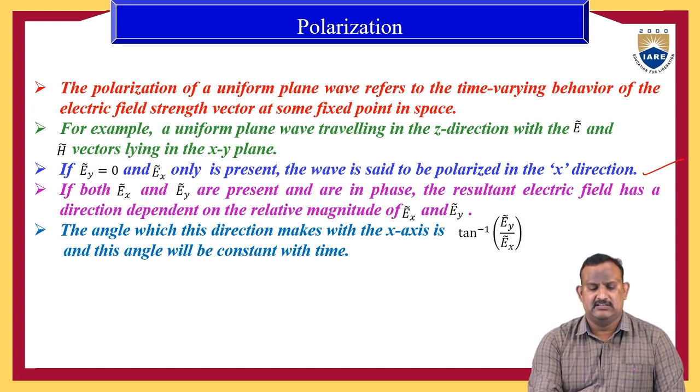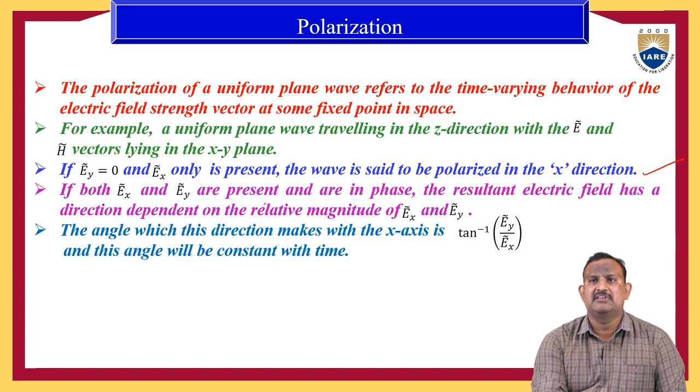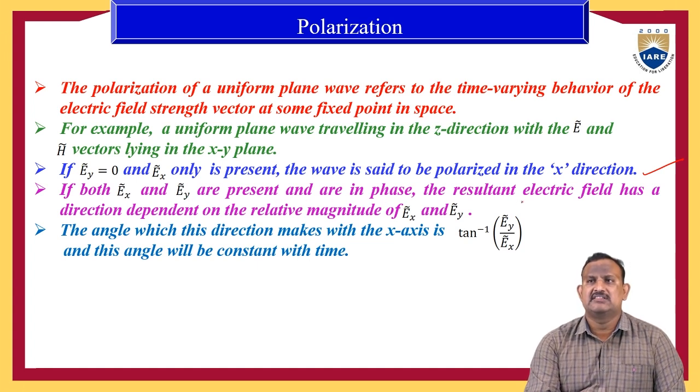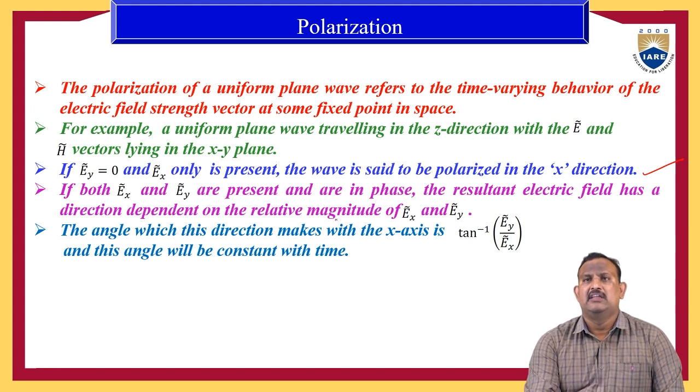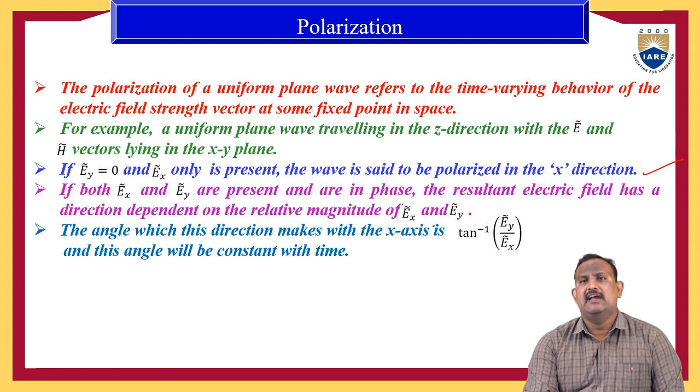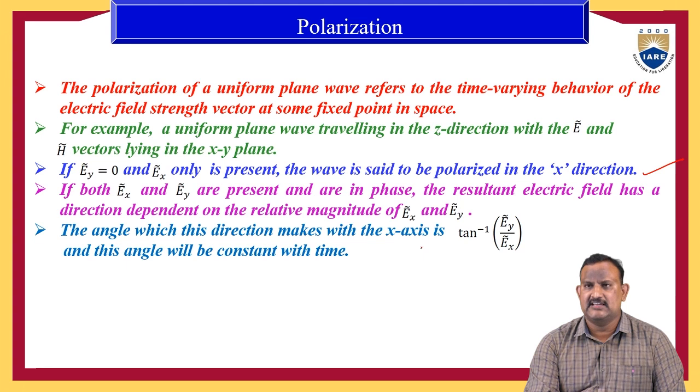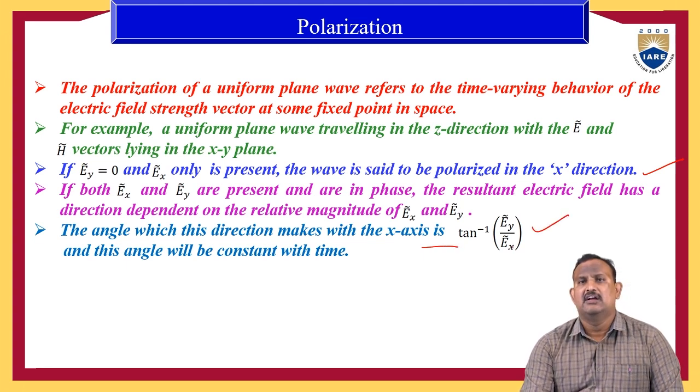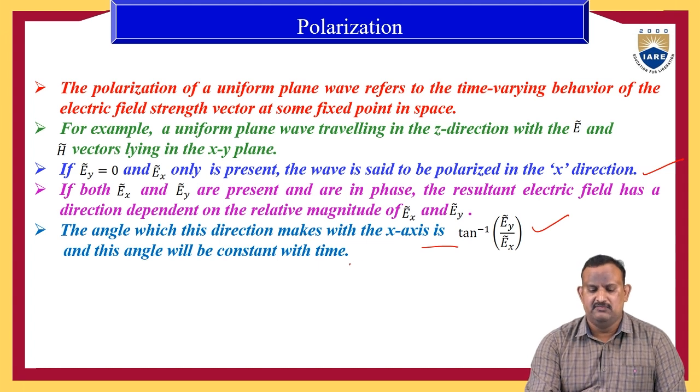If both Ex and Ey are present and are in phase, the resultant electric field has a direction dependent on the relative magnitudes of Ex and Ey. Therefore, the angle which this direction makes with the x-axis is tan inverse of Ey by Ex, and this angle will be constant with time.